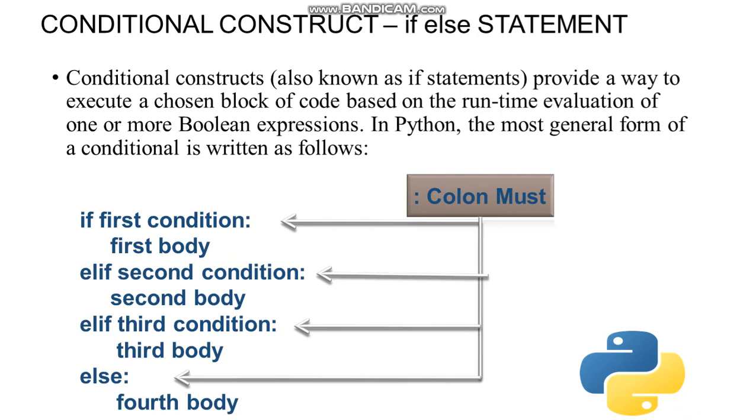So: if first condition, colon, which must be there, then indentation, first body. Elif, here we don't have else if, we have elif. Second condition colon, second body of code, elif third condition, third body, etc. Else, fourth body.